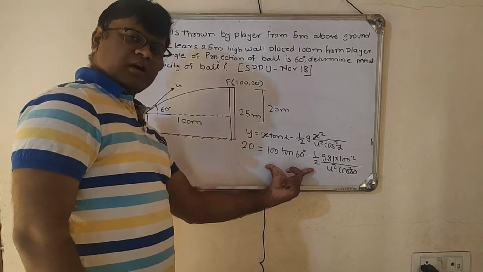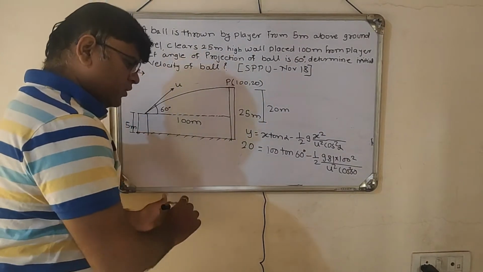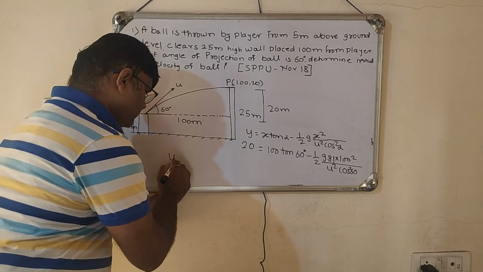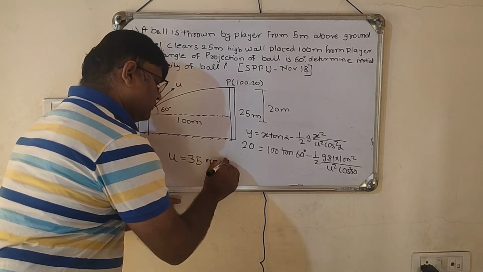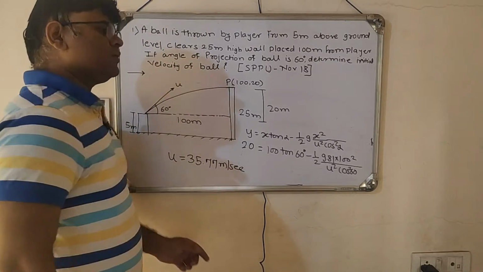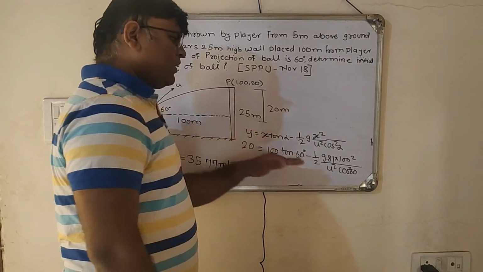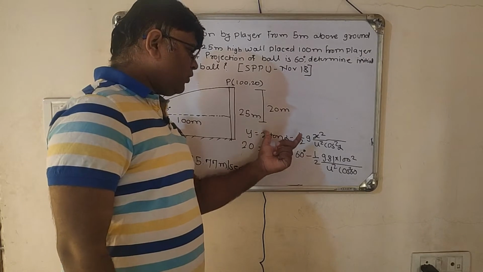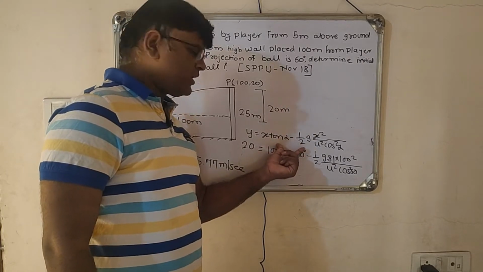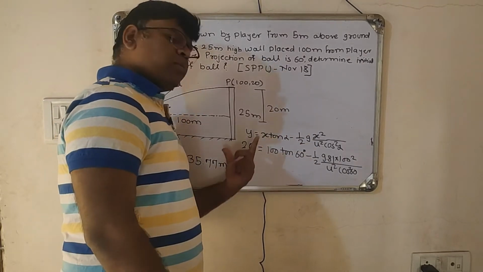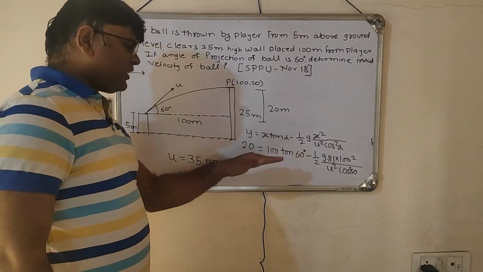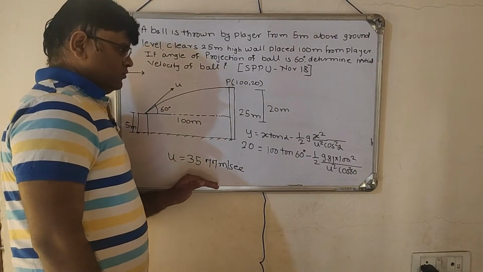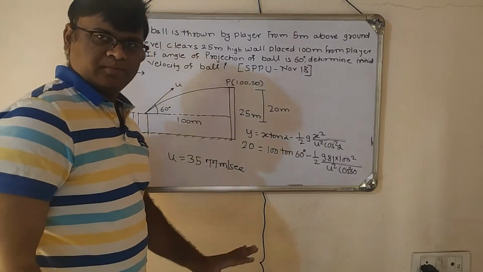So if I solve this complete equation, I will get u is equal to 35.77 meter per second. See, it is a very simple problem. That is why I told you, if you know the equation of the trajectory, this particular problem is in one step only. So using only the equation of the trajectory, I got the value of u. So we will go to the next problem.